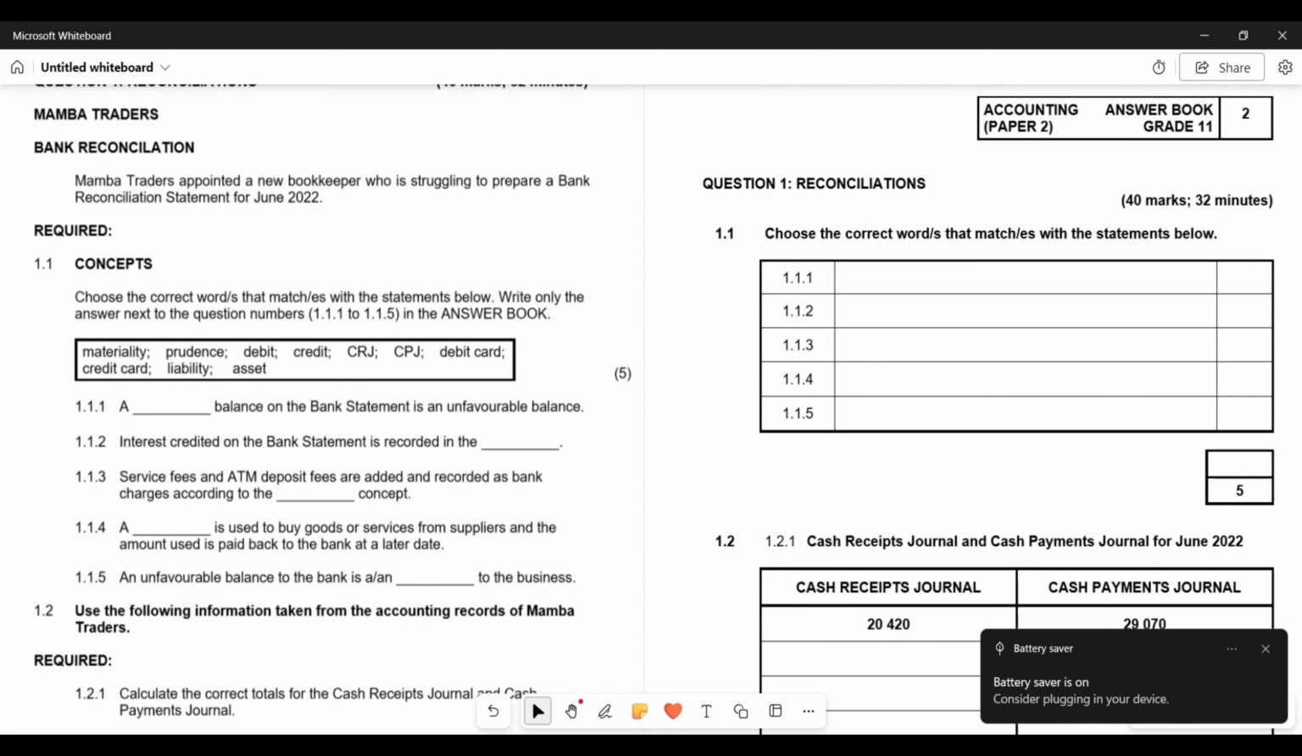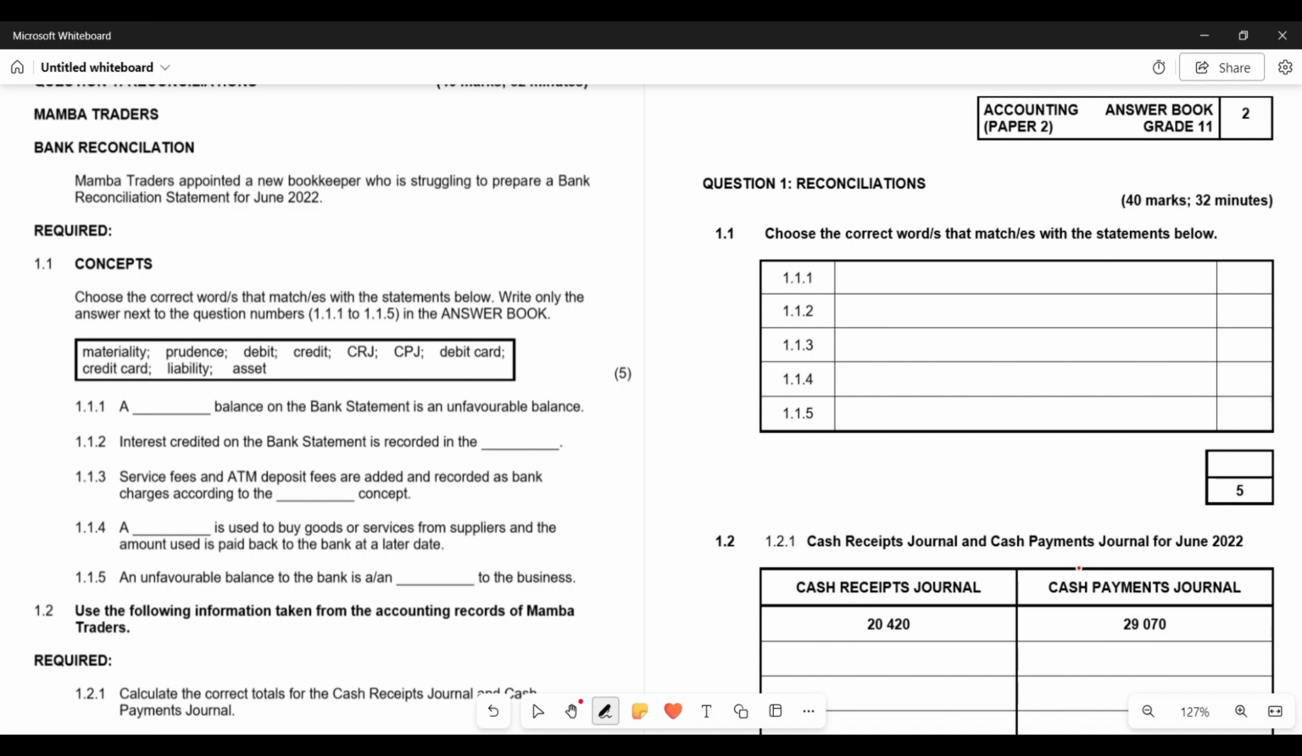So in this video, we're going to be doing the previous question paper based on accounting, right? So the 2022 paper. Now, starting off with the first question, which is bank reconciliation. So now 1.1, we need to choose the correct concepts for these given statements. Now, the first statement, 1.1.1, says a balance on the bank statement. It's an unfavorable balance. Now, on our bank statement, right?